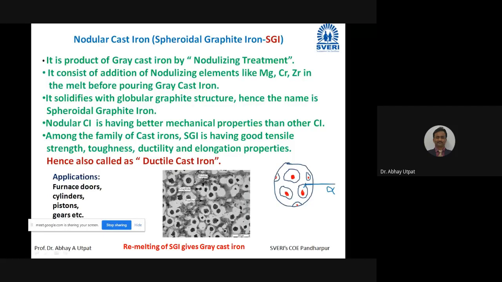That is ferrite. Then these red globules which I have drawn, these are graphite nodules. It is shown here. Earlier it was flakes, and because of this nodularizing treatment, it becomes globule. And whatever is surrounding remaining outside this is pearlite.